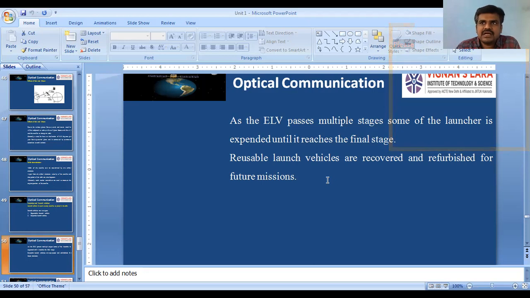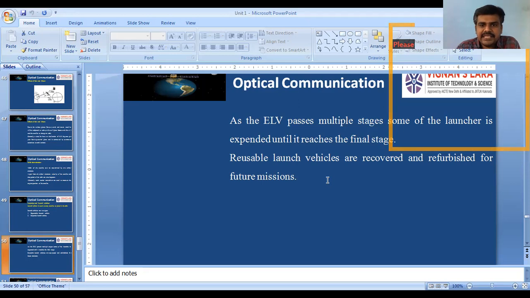So some portion of the launcher is dismantled at every stage. Finally, in the final orbit, only the transponder or the satellite remains. All portions of the launcher are dismantled. This is called expendable launch vehicle or ELV.